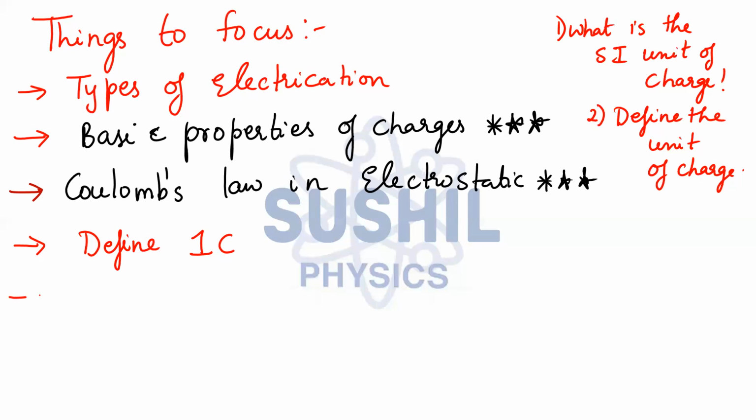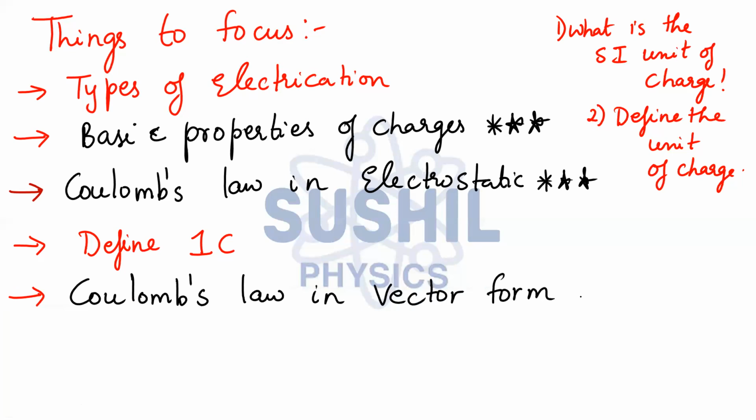The next question moving ahead is Coulomb's law in electrostatics, but in vector form. Coulomb's law in vector form is a very, very important question again. You just need to write Coulomb's law in vector form. Yeah, this question again is very, very important.